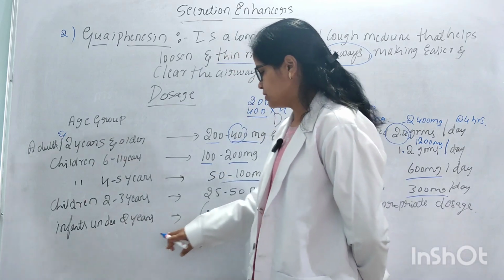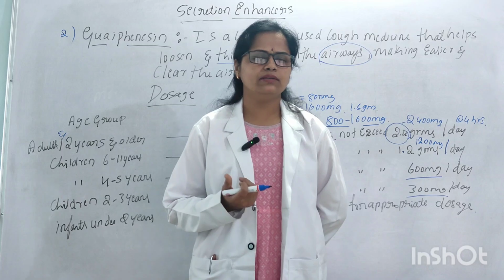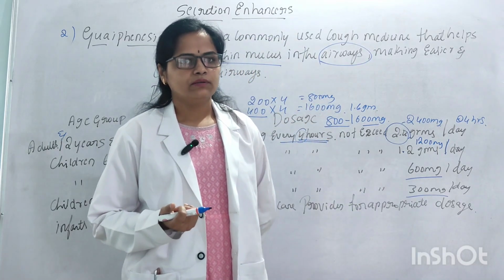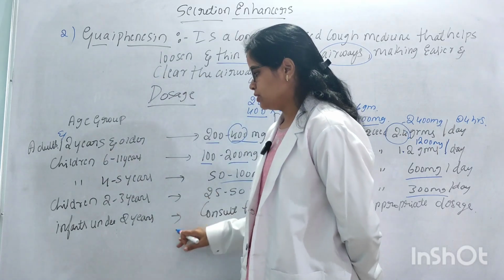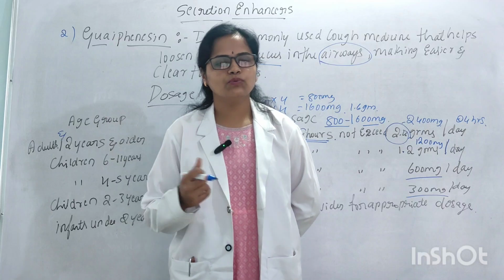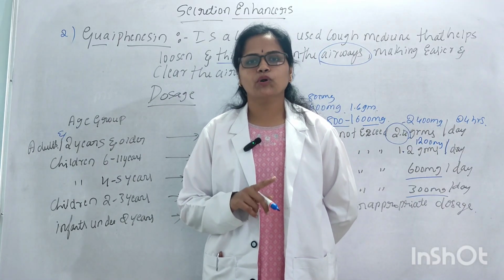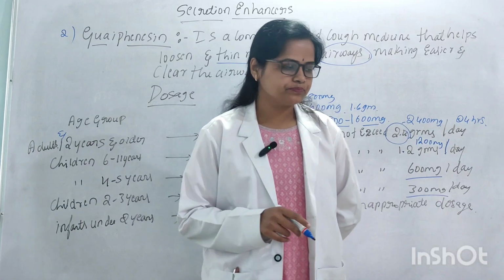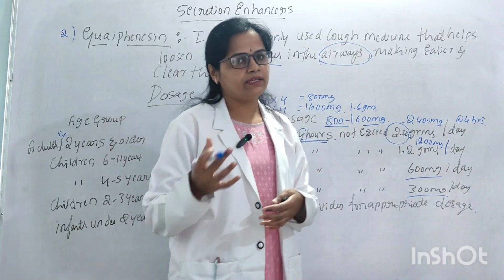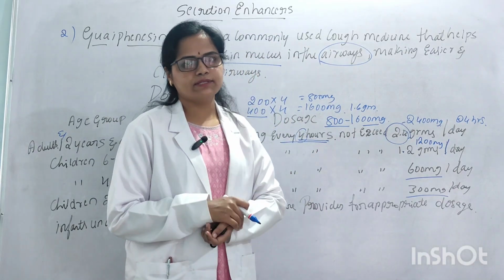And next, infants under 2 years. Depending upon the severity of the condition, age and baby weight, the pediatrician is going to advise the medications. Before administration of the drugs to infants under 2 years, you should take prior intimation from the pediatrician. He will prescribe the medication depending on the age, the severity of the condition, as well as the body weight of the baby. If we administer more than the normal dose, it may cause toxicity.